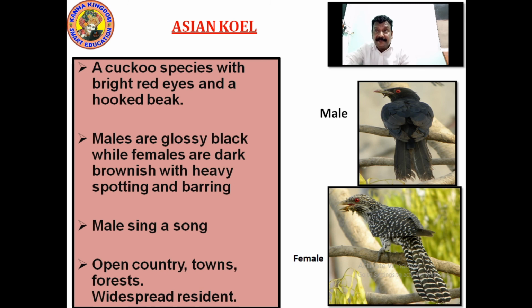Males are glossy black, while females are dark brownish with heavy spotting and barring. See, the top one is male. I have written there male glossy black, while females are dark. You can see the female one is down. Females are dark brownish with heavy spotting and barring. The male sings a song. The quail always sings a song.